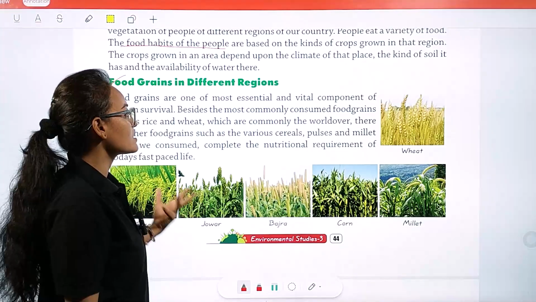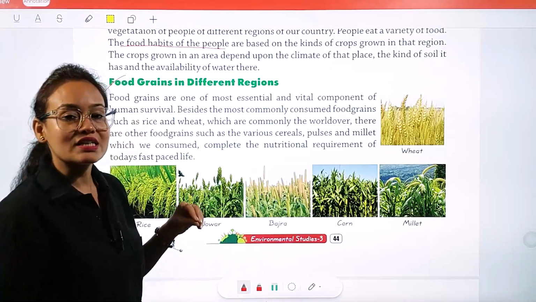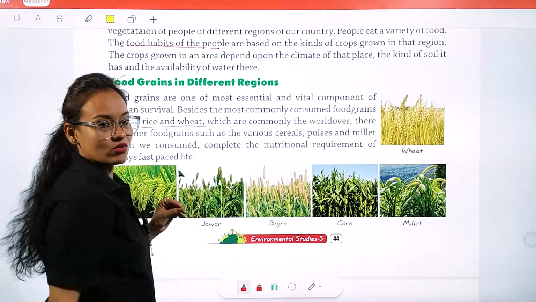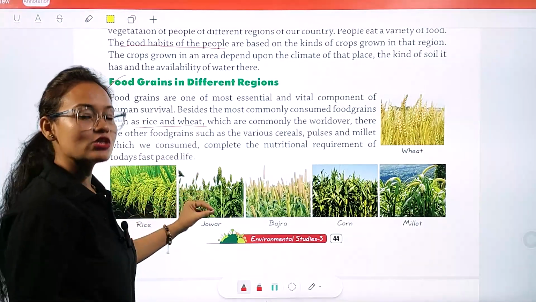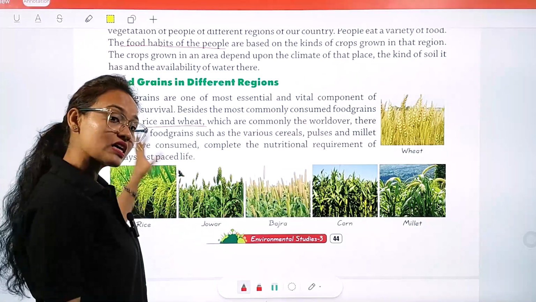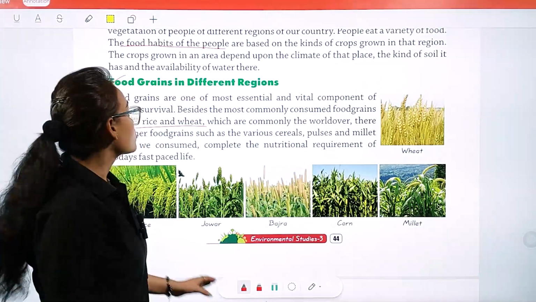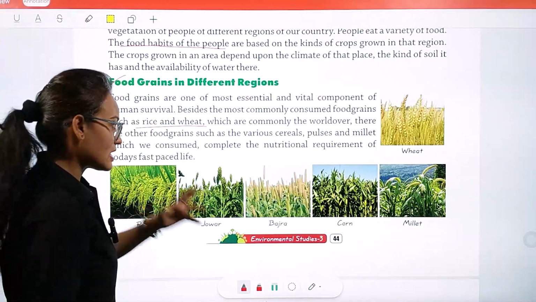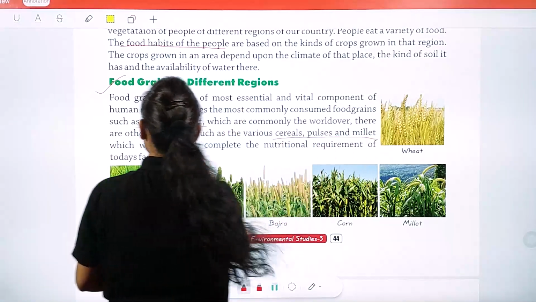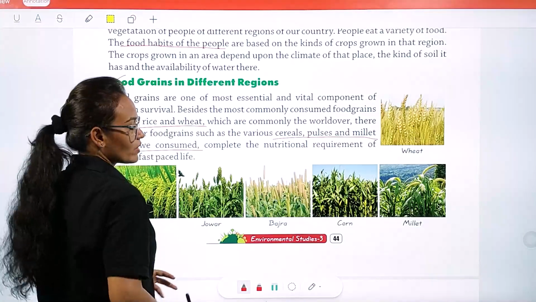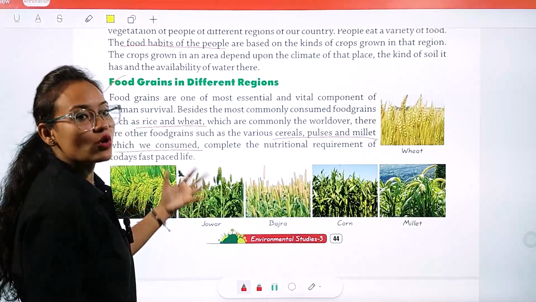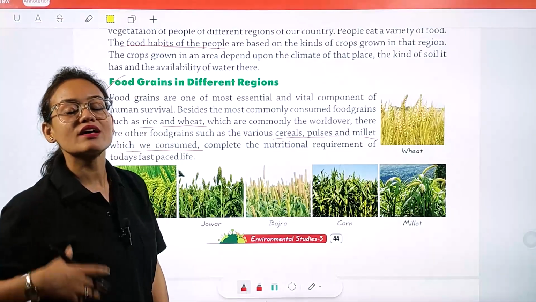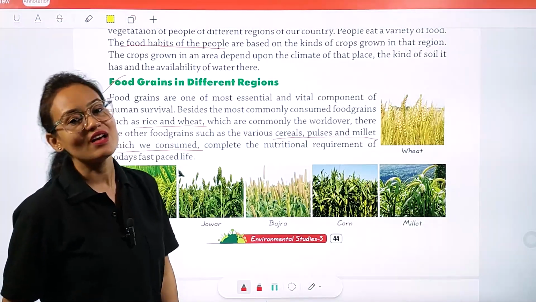The most consumed food grain items are rice and wheat. Rice and wheat are consumed not only nationwide, but throughout the world. Apart from rice and wheat, we also consume different types of cereals, pulses and millets. And they all fulfill the nutritional requirements of the human body.